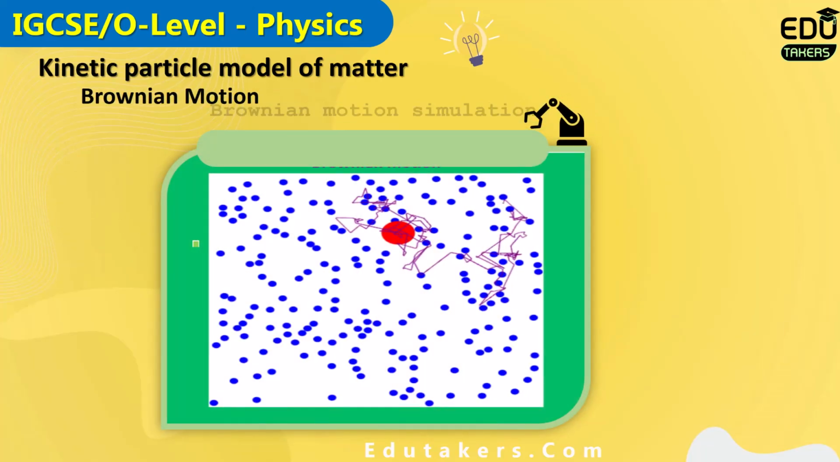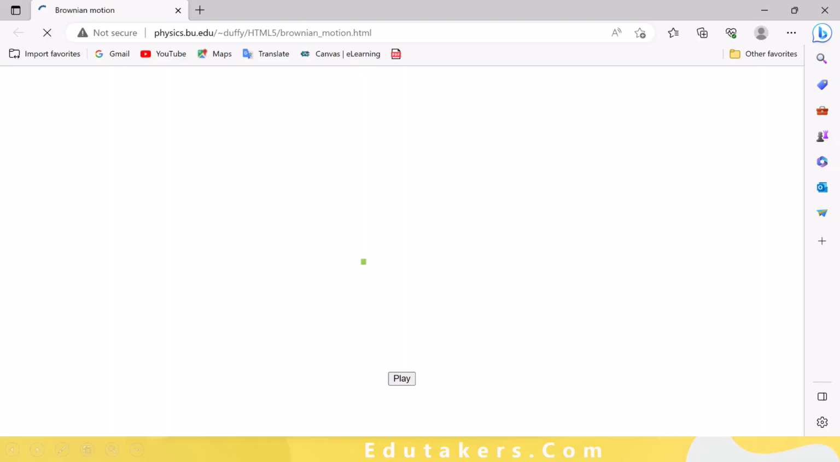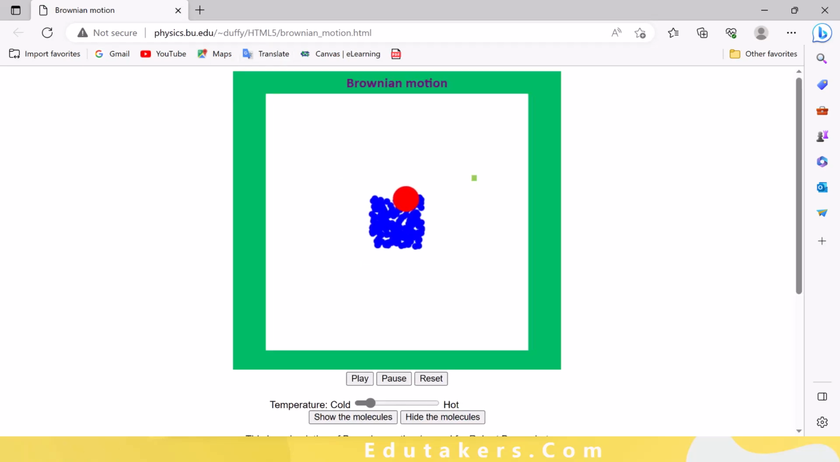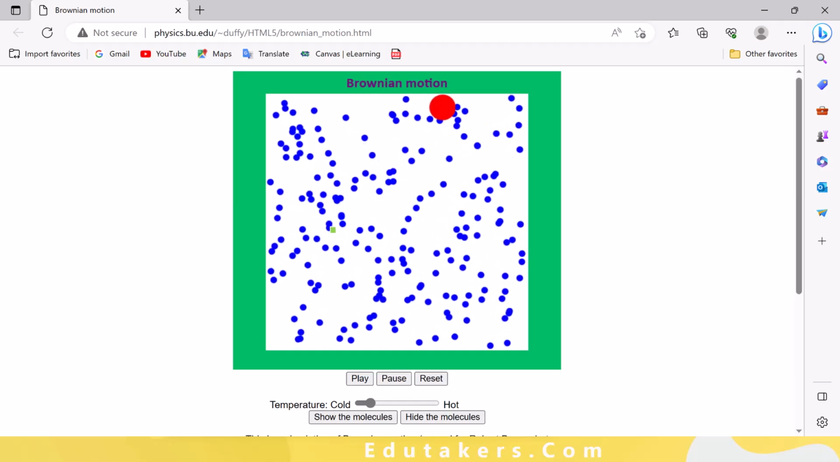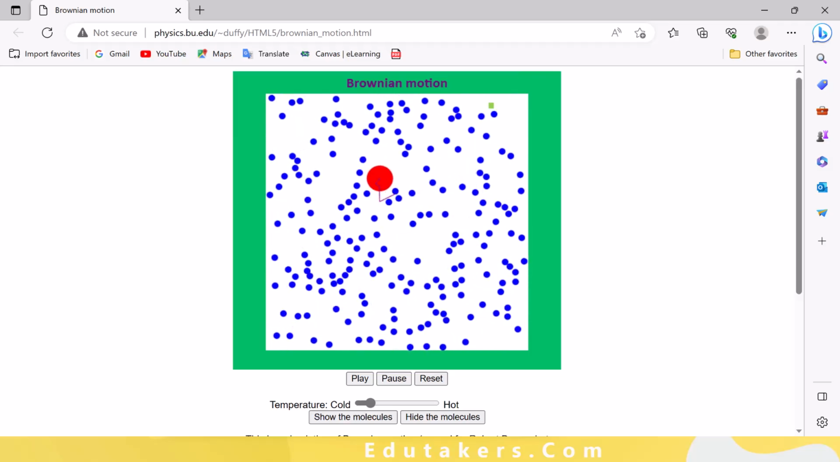Here is again the simulation related to the Brownian motion. Let's open this. Here you can see again there are a large number of particles. Blue dots are showing the gas particles, while the red one is basically the smoke particle.